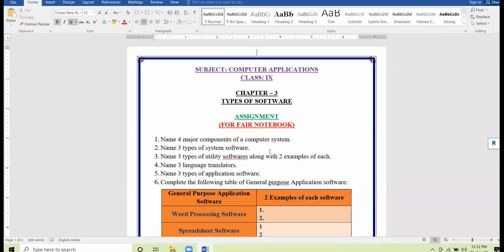Okay, is this assignment visible to everyone? Beta, is the assignment visible? Now, up till now, we have covered so many topics of chapter 3. Let us now revise what all we have covered. So this is a short assignment cum revision of all the topics that we have covered up till now with respect to chapter 3. Those of you who know the answer, raise your thumb. I will unmute you one by one.